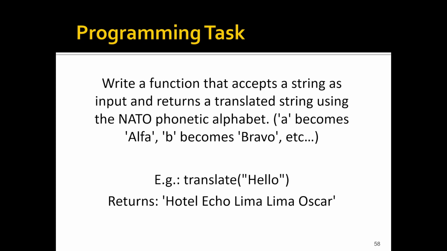sentence into the NATO phonetic alphabet. So write a function that accepts a string as an input and returns a translated string, which uses the NATO phonetic alphabet, which is Alpha, Bravo, Charlie, etc. So given some string, we want to translate each character in that string into one of these phonetic descriptions. So if our input was hello, our output would be the phonetic words: hotel, echo, Lima, Lima, Oscar.